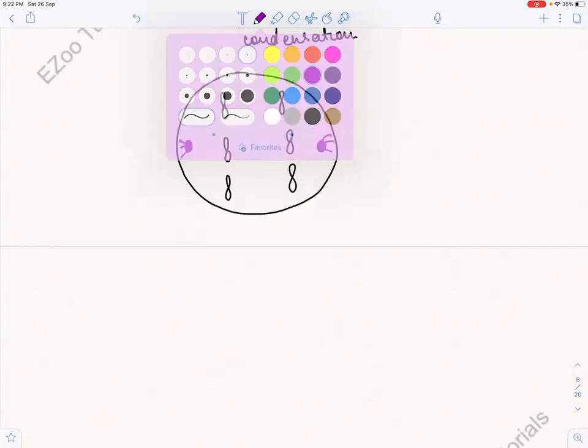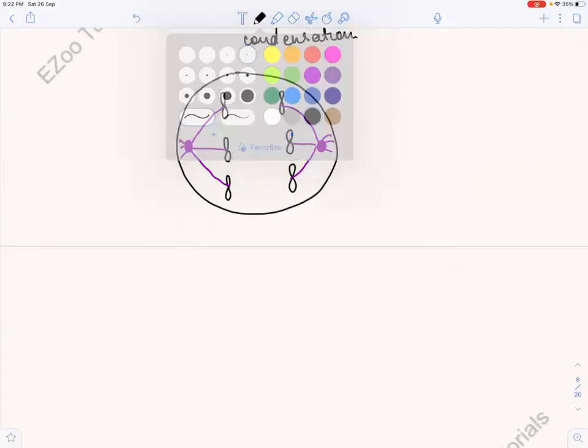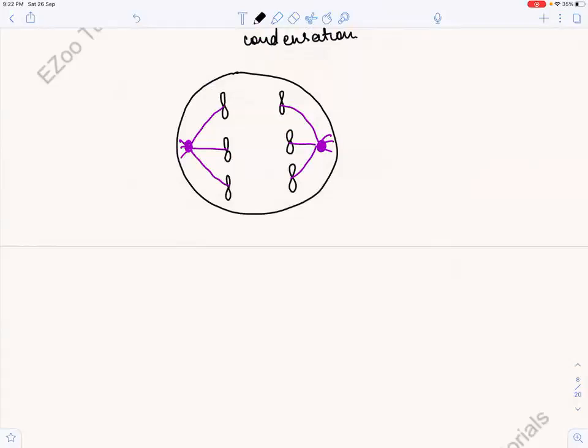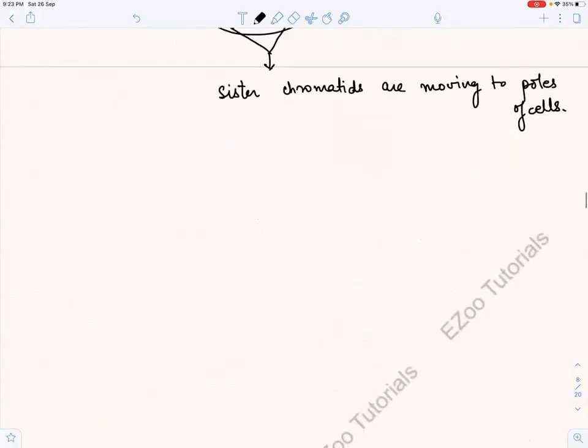So what is happening? They are moving towards the poles. The sister chromatids are moving towards the poles of the cell, right? So this is what is happening in Anaphase.